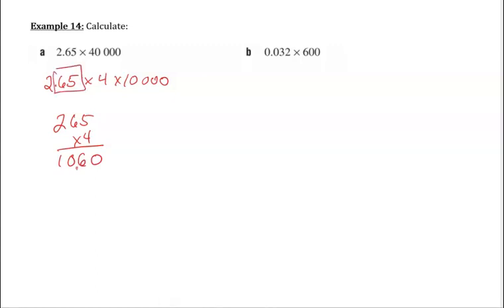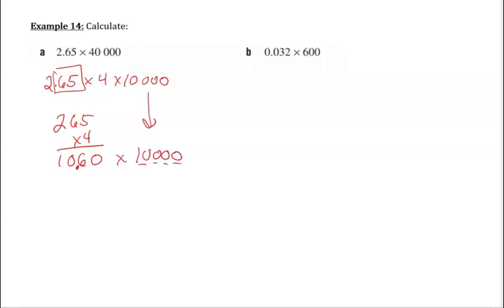Now to calculate this one, I'm going to ignore those zeros until the end. So one way to think about it is going 2.65, and then I can factor out 4 times 10,000. And hopefully you can see that 4 times 10,000 will give me 40,000. So what I'm going to do first is 2.65 times 4. But if I don't have a calculator, I'm going to do it like this. That'll give me 1060. And I'll go back. If I have a calculator, I don't need to do this. But if I don't, I put my decimal there. And remember, I've got to multiply that by 10,000.